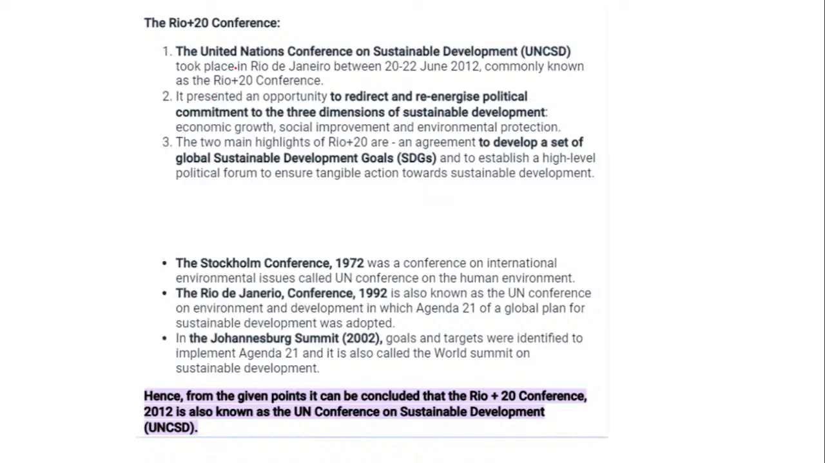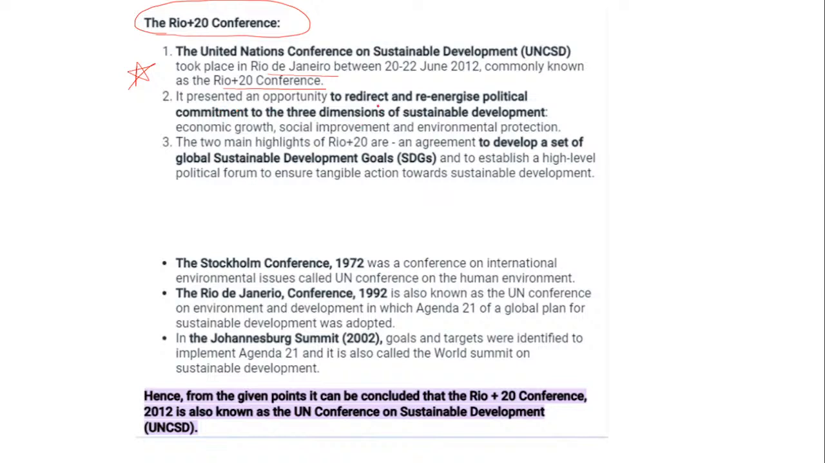Okay. So now if you see, we were talking about the Rio 20 conference. I have this in detail also ahead. Now this is just specifically related to the question. Now see, the United Nations Conference on Sustainable Development took place in Rio de Janeiro, between 20 to 22nd of June 2012. The place was Rio, but the conference is commonly known as Rio Plus 20 conference. So the question was about what the conference is known as. So ideally you got your answer here itself, but let's go ahead.